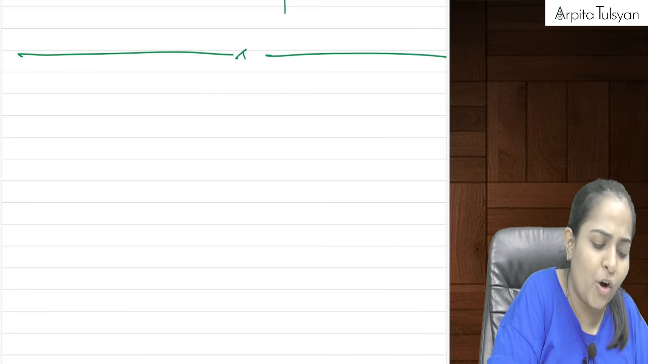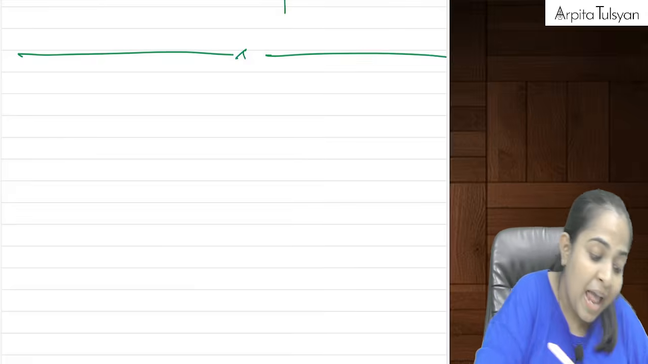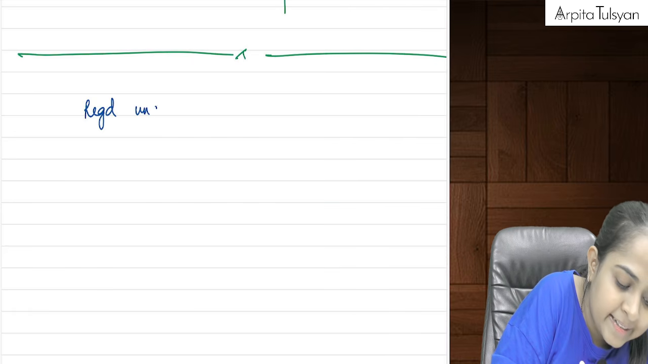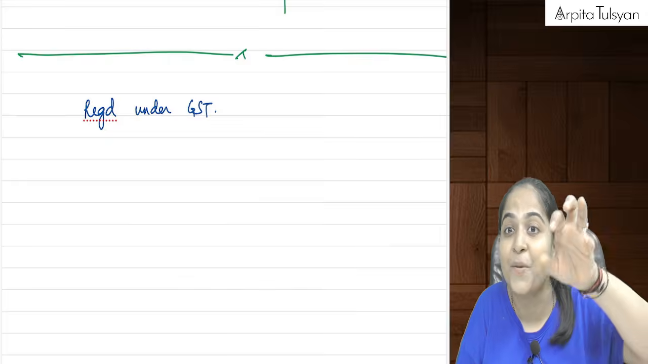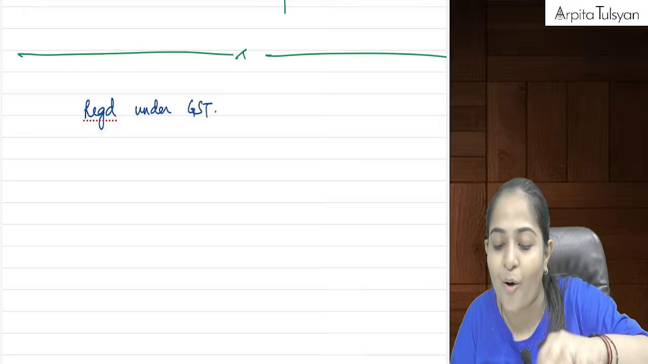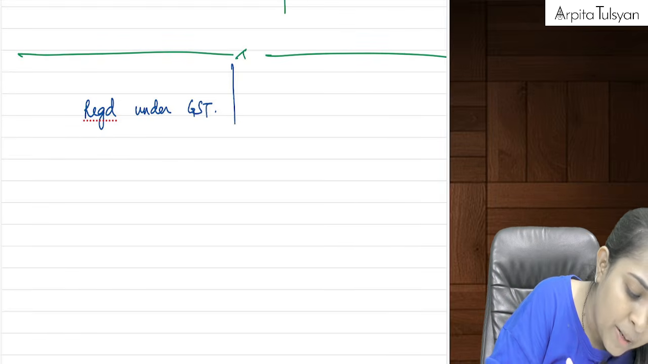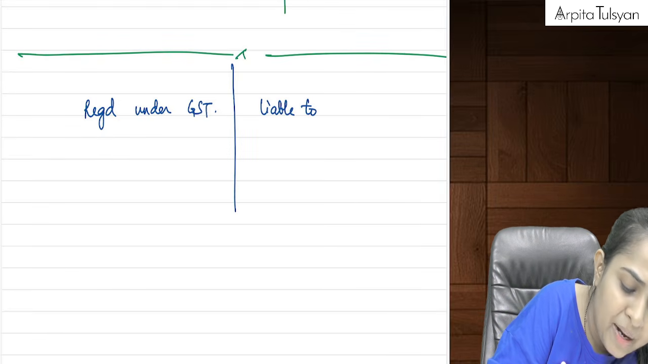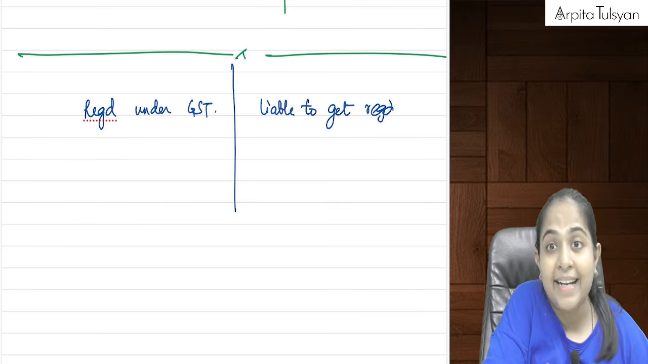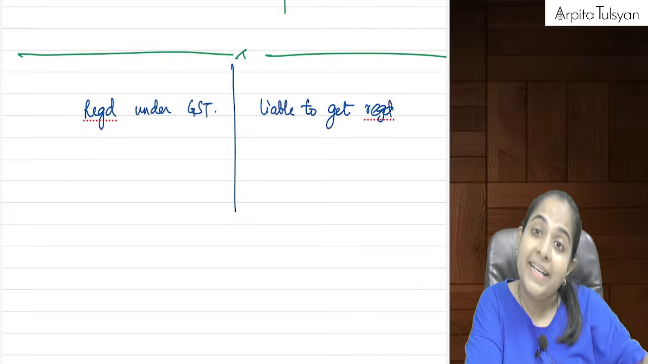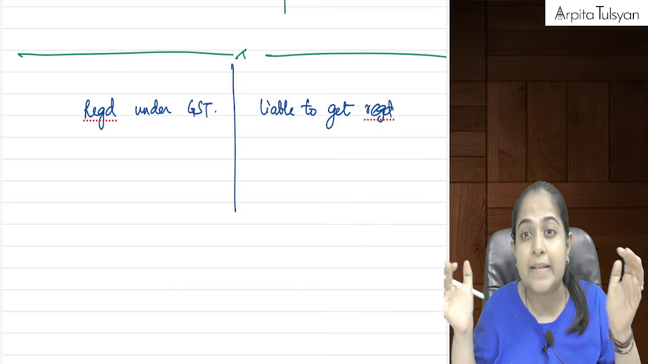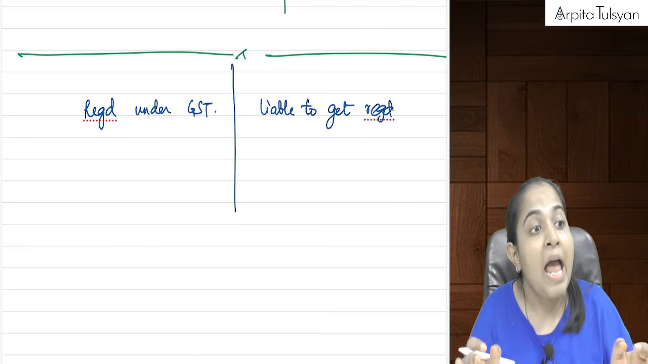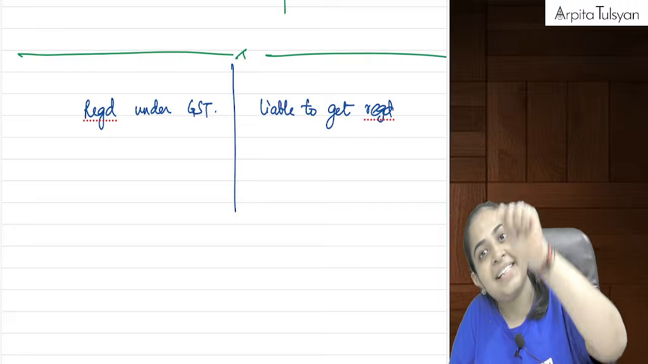When does a person become liable to pay the tax under GST? Either that person is registered under GST, means he has got himself registered on the GST portal, so either a person who is already a registered person or a person who is liable to get registered. Means he is not yet registered, but he is liable to get registered. Means maybe his turnover has exceeded a certain threshold limit for registration and he has not yet got registered, but he is liable to get registered.